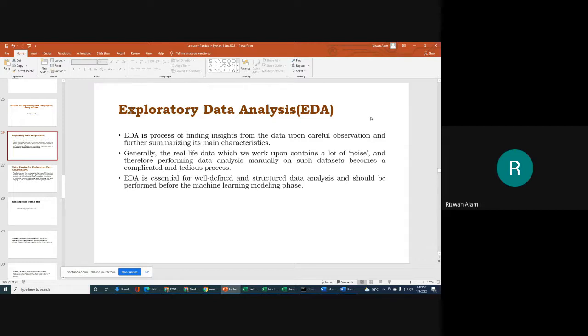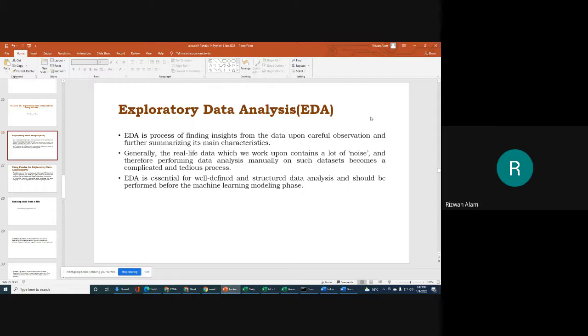Why are we doing this before applying machine learning? Because if you explore your data properly and find some noise or impurity, you can remove it from your data. Removing that impure data or noise is called pre-processing. So first we do exploratory data analysis, in which we find the noise in our data.